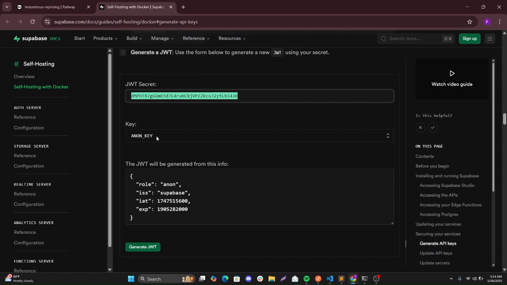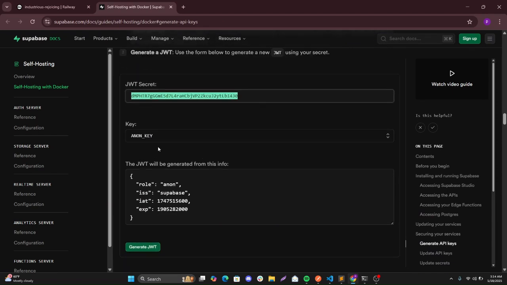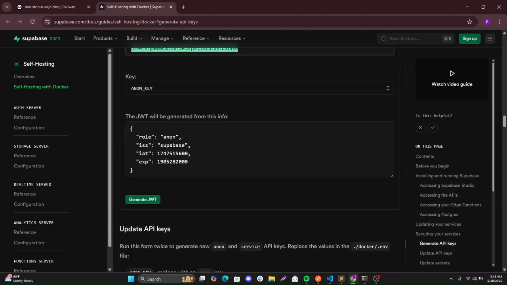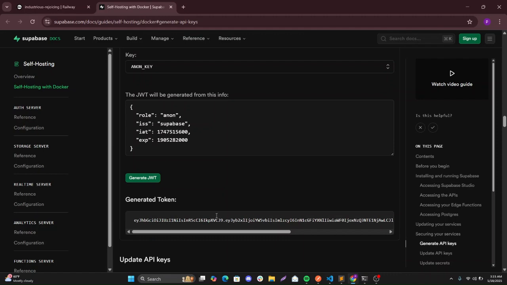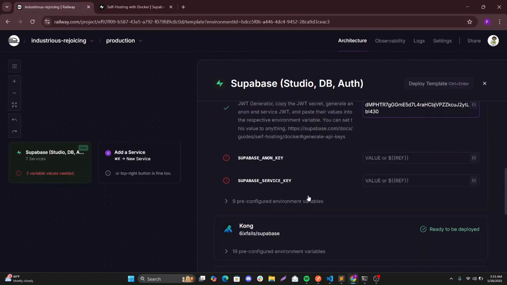So yeah, this is the anon key. What we do is we are trying to generate a secret, a token that is signed using this JWT secret. So I'll generate this. That is good. This is the anon key. So anon key right here.